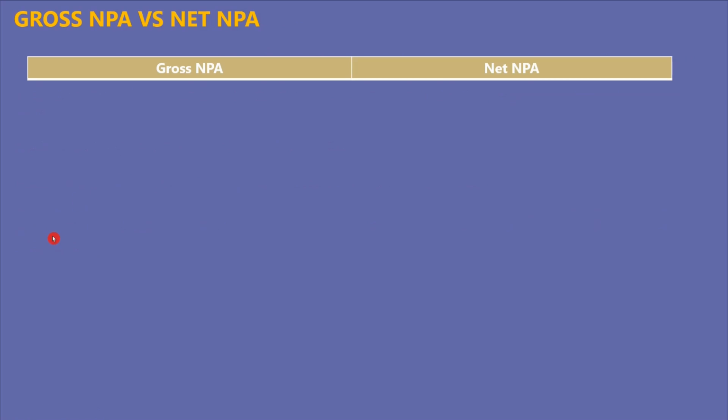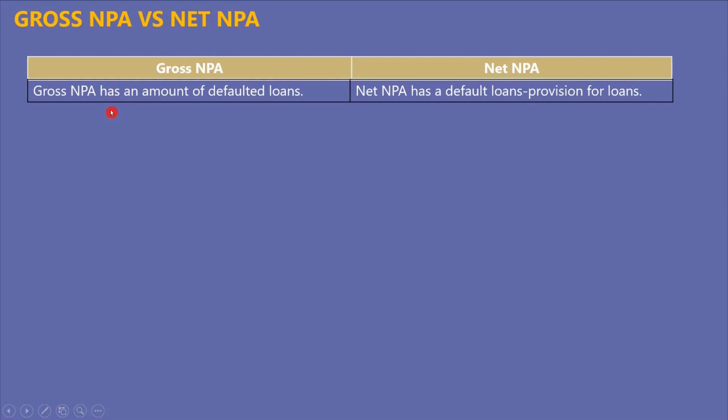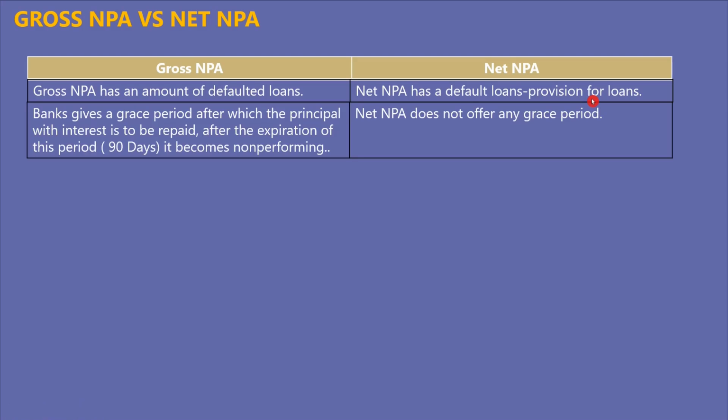Now let's look into the difference between gross NPA and net NPA. Gross NPA is the total amount the bank has failed to recover from its borrowers, while net NPA is the net default loan minus the provisioning that the bank has done for the asset. Also, the bank declares an asset as gross NPA after it is unable to recover the principal or interest for more than 90 days, while it classifies it as a net NPA immediately when the default happens.